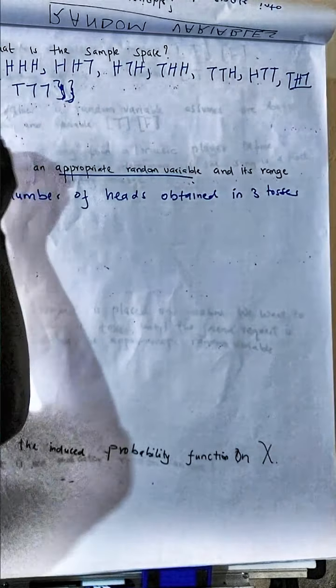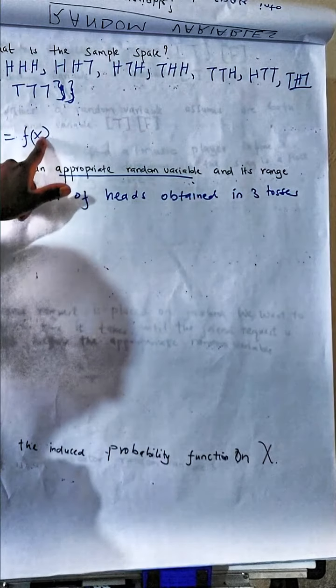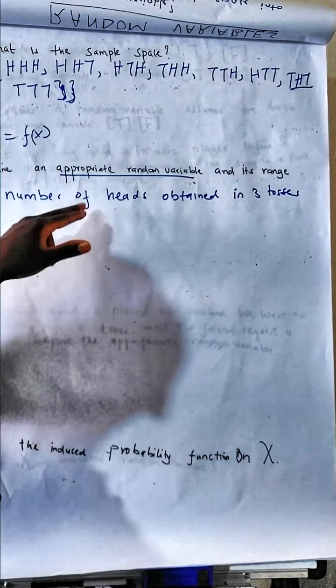It is like you have something like this, y is equal to f(x). That is, when you feed the value of x to a function, it gives you y. In simple terms, y is another name of this function. It is the same case here. X is a function, and this function gives the number of heads obtained when you toss a coin 3 times. Now we defined a random variable as a function.